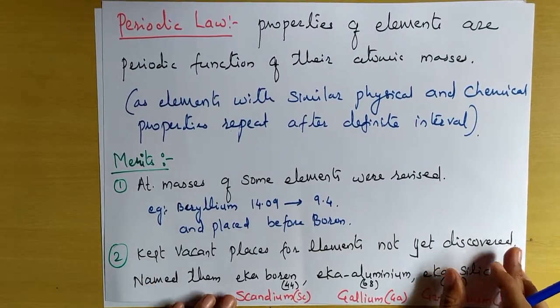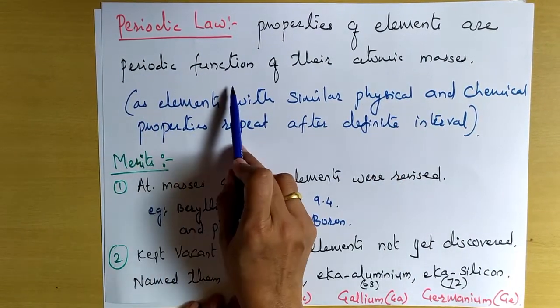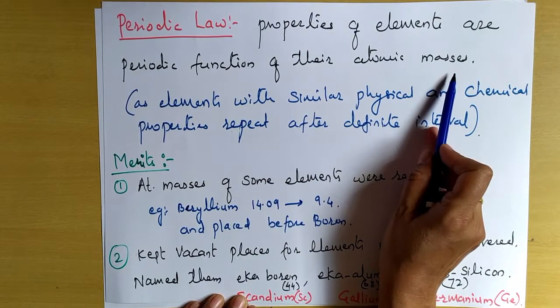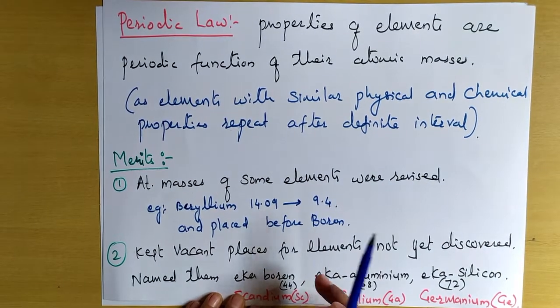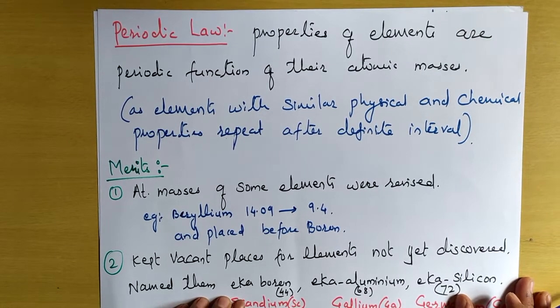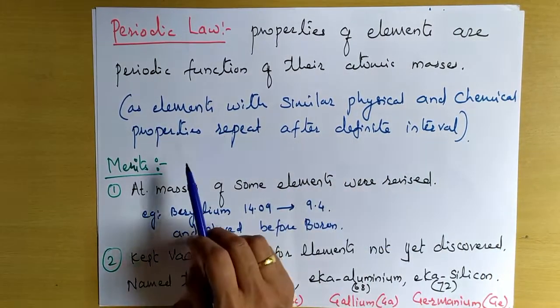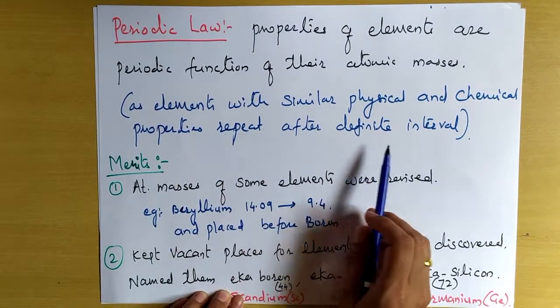He stated a law, that is, properties of the elements are a periodic function of their atomic masses. That means whenever he went on arranging the elements in the increasing order of their atomic masses, the elements with similar physical and chemical properties repeated after a definite interval.